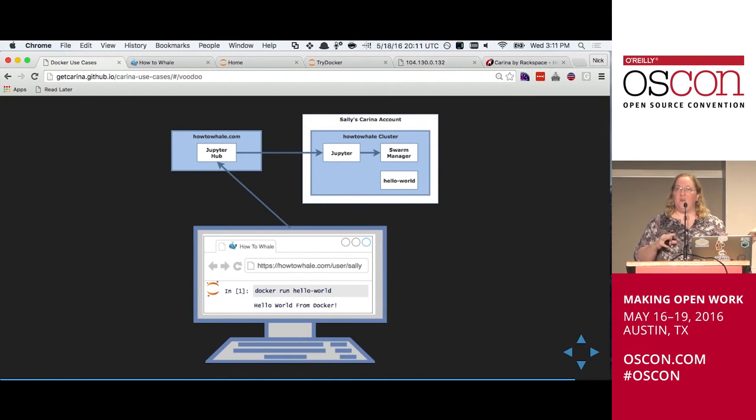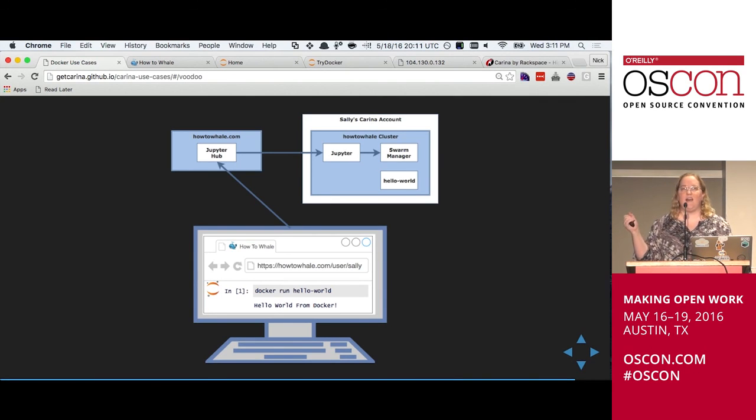So that was really cool and all, but what was really happening under the hood? Because we want to build one of these ourselves. So what really happened was I had my web browser, and I typed in, docker run hello-world. What that did is it directed my request to JupyterHub. JupyterHub looked at the URL and said, oh, okay, I know, you're Sally. All right, I'm going to send this over to Sally's Jupyter server.